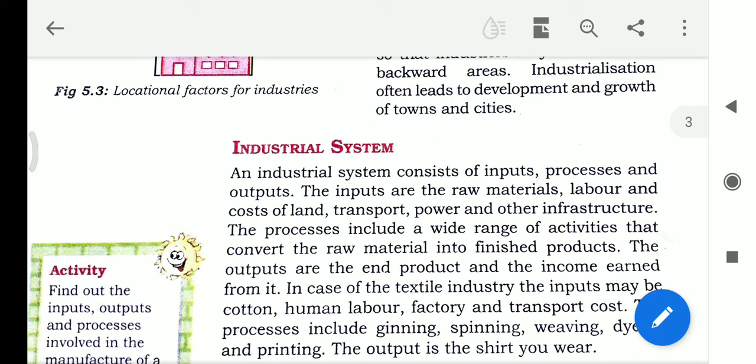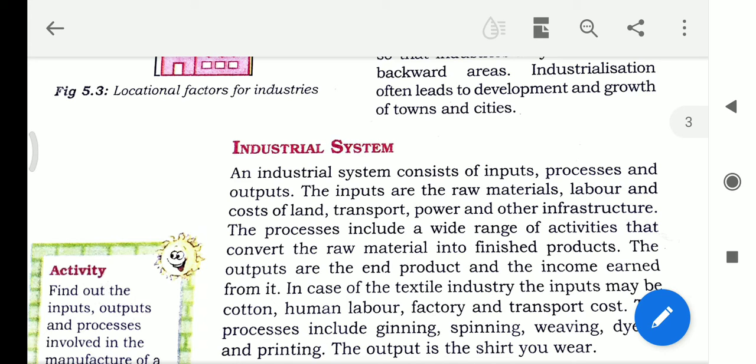After that, industrial systems consist of inputs, process, and outputs. The input is the main thing, that means the raw materials. Without raw materials industry is impossible. Without processing we cannot create new things.